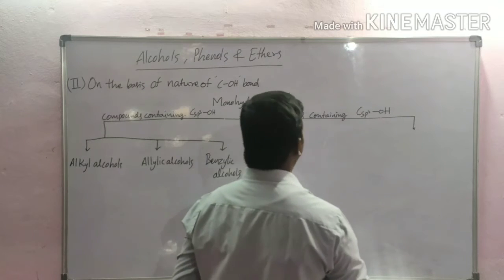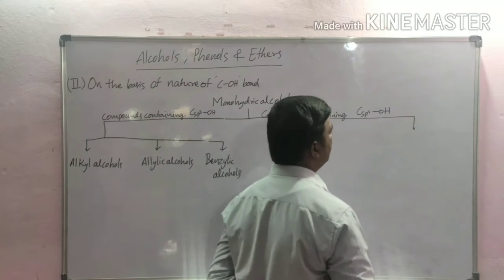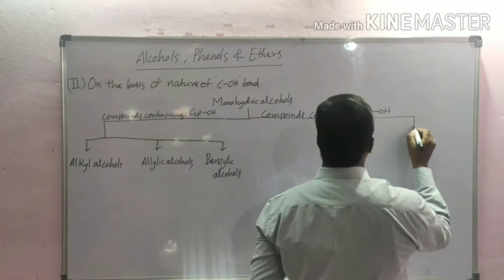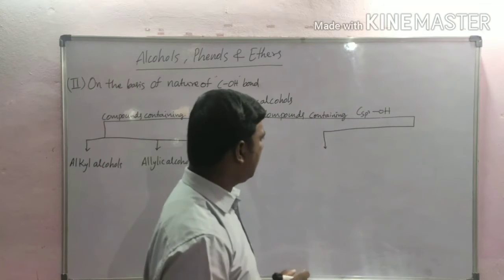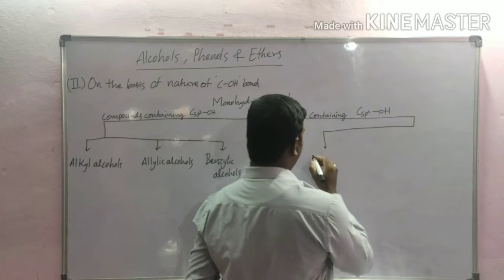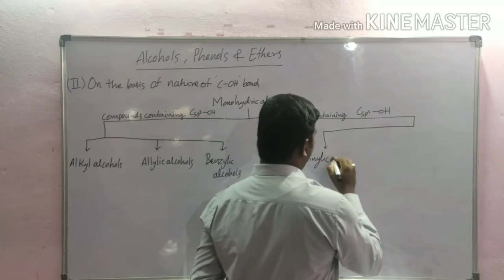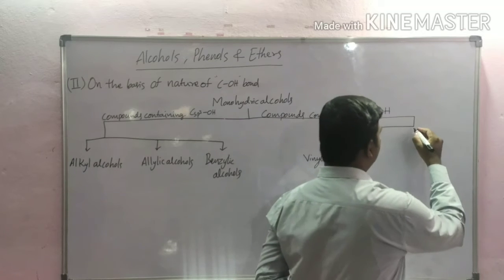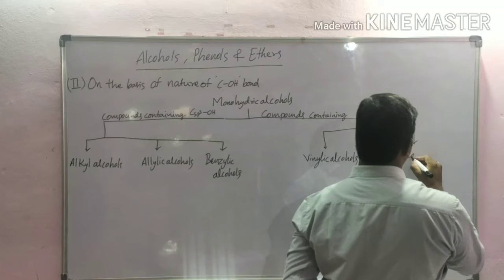Next, the second one, compounds containing a Csp2-OH bond. Based on this, monohydric alcohols are classified into two types: one is vinylic alcohols, and the second one is phenol.